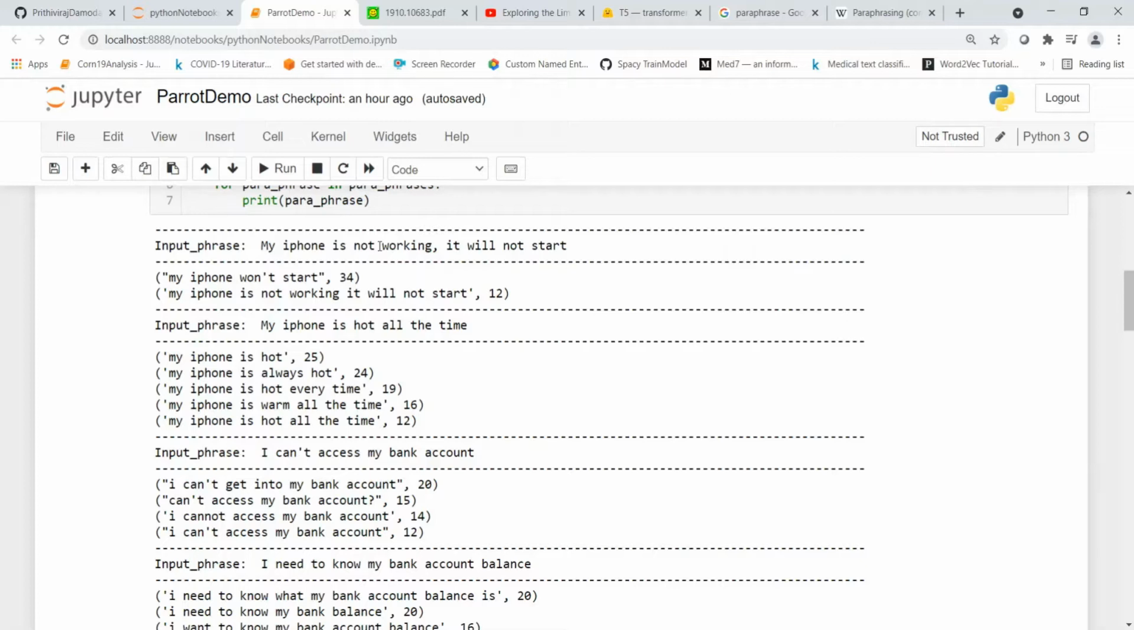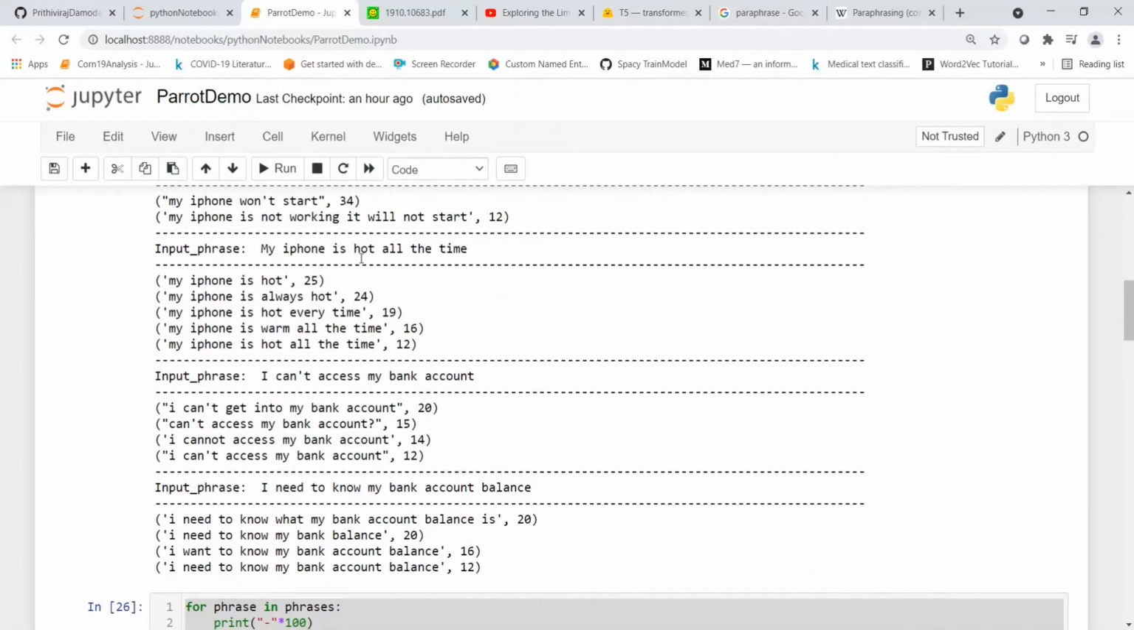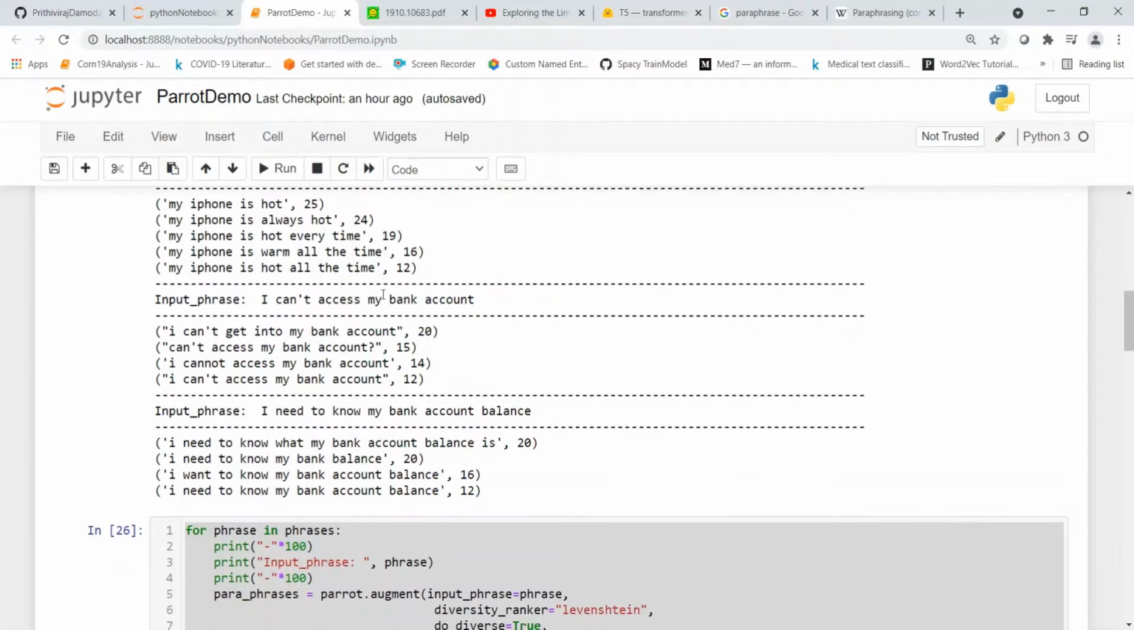So the more different ways you cover, your chatbot will be able to give a correct response back. The paraphrasing library is very useful over here to generate paraphrases based on an intent. The intent over here is that iPhone is not working, or iPhone heating. Here it is about access to bank account, and here it is about bank account balance details. So that is the intent, and for that intent, you are trying to give as many variations as possible in the way the users will utter a phrase.